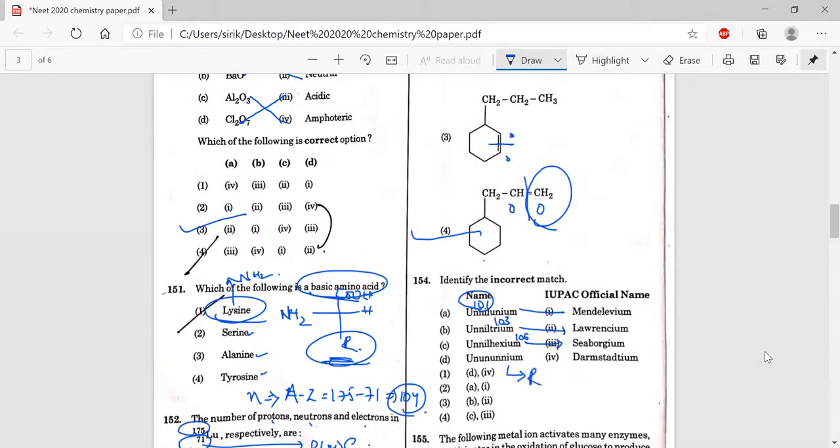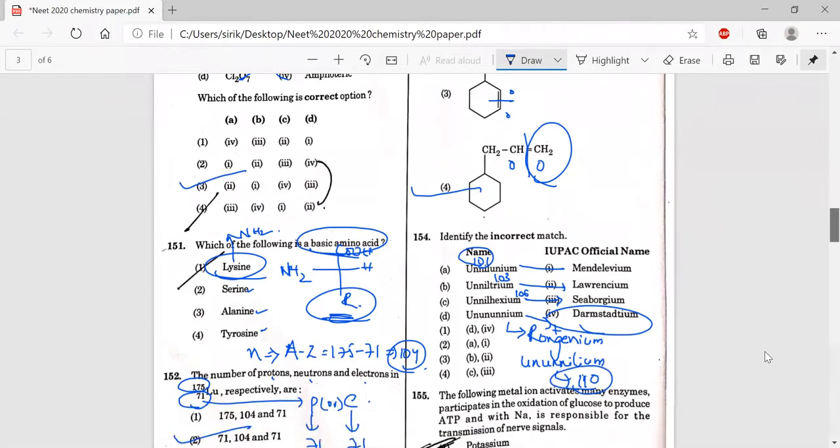This is rongenium. So this is the incorrect option. Thermostatium is unylium. Actually, unylium. This is 10110. So this is an incorrect option.